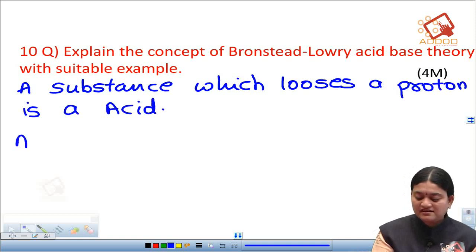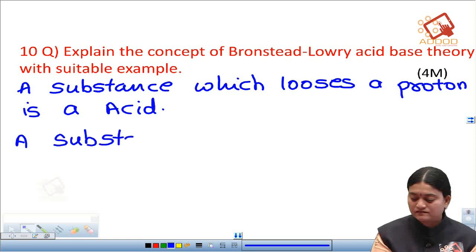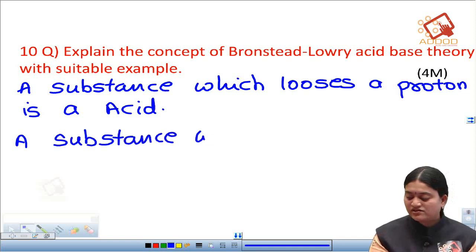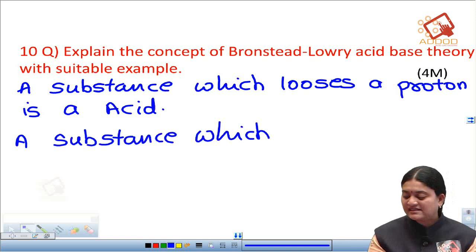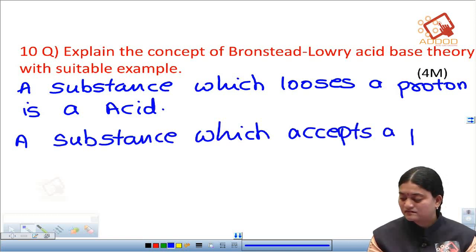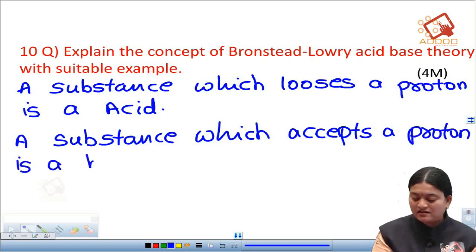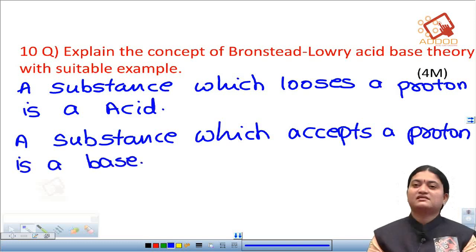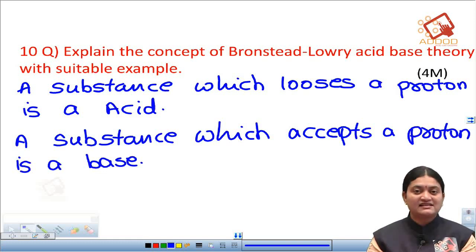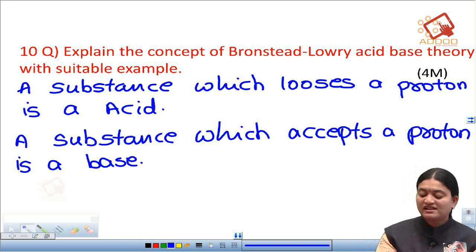A substance which accepts a proton is a base. So a substance which loses a proton is an acid, and one which accepts a proton is a base. Now let us take a simple example.